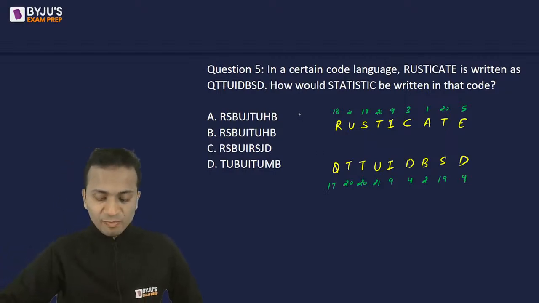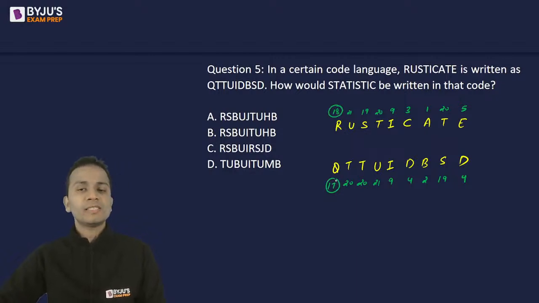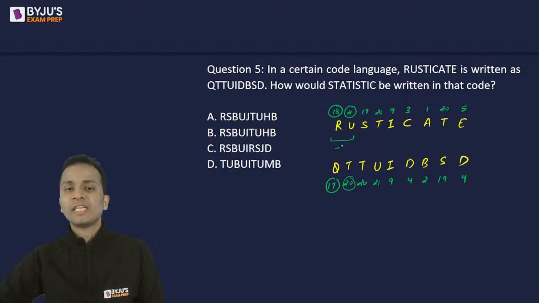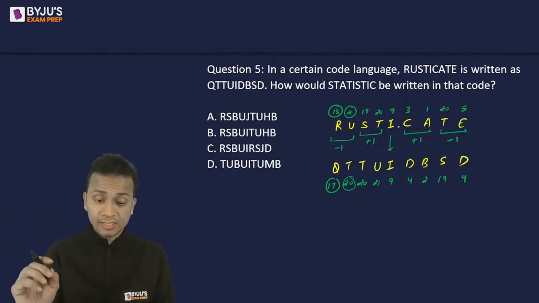G says the next alphabet and he has deleted the answer. Samarth also says the next alphabet, but यहाँ पे कुछ next alphabet दिख नहीं रहा यार. Now 18 minus 1 is 17. 21 minus 1 is 20. So for these two, we have taken minus 1. Now for these two, we have added 1. Then for these two, we have added 1, and for these two, we have subtracted 1, and the middle alphabet is written as it is. Okay?